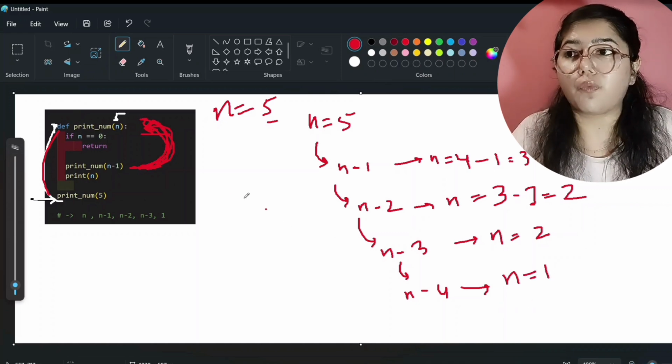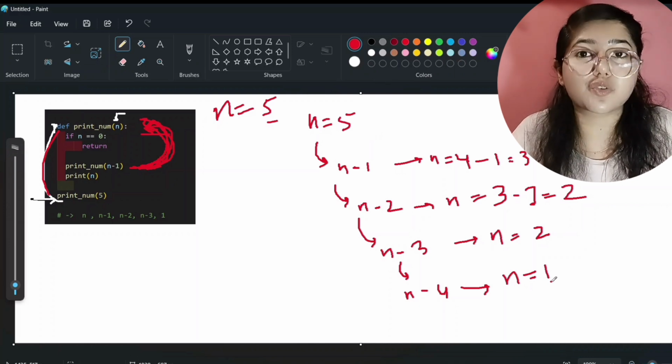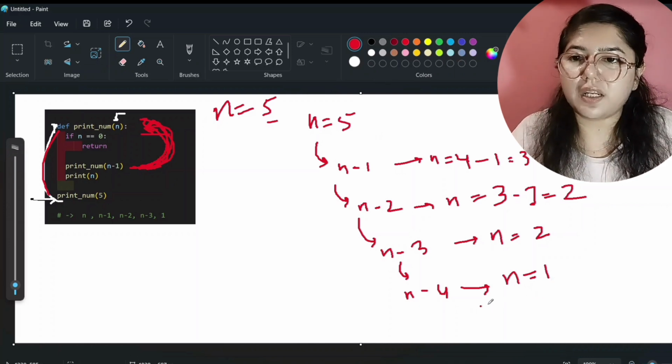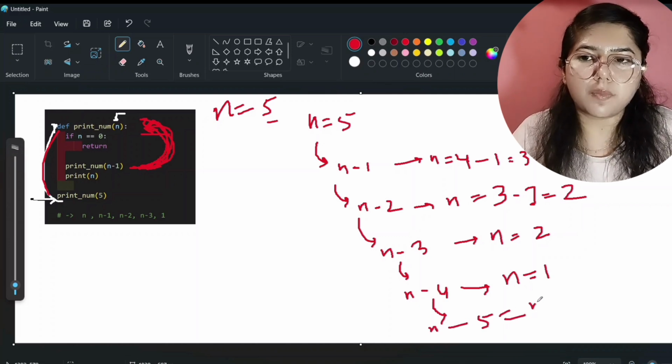Now see here, what we have to print? 5, 4, 3, 2, 1. See here, it is printing 1, 2, 3, 4 and 5. That means we have to stop somewhere, right? So you can call one more time, for n minus 5. It will call one more time, that will be n minus 5. Here n will become 0. See here, n will become 0.